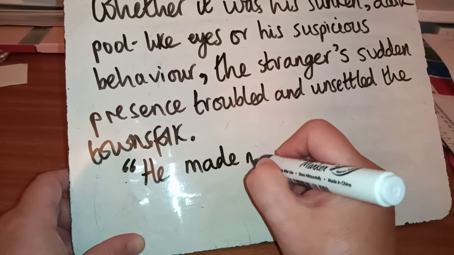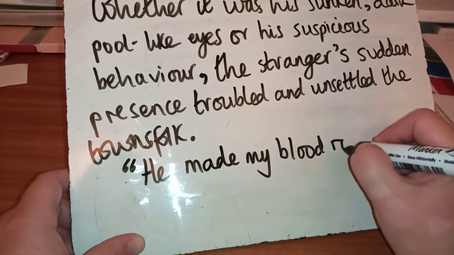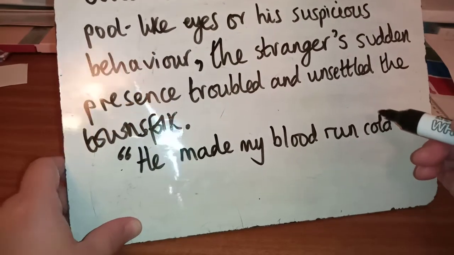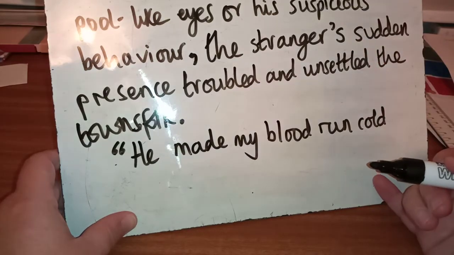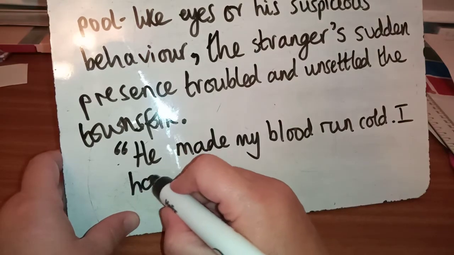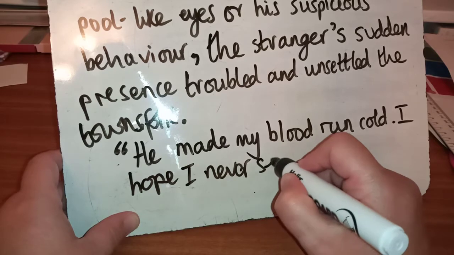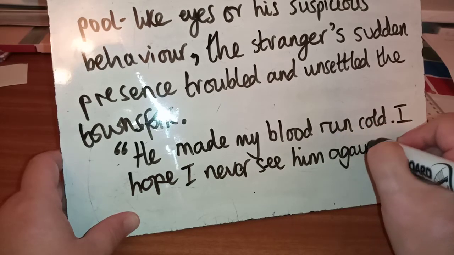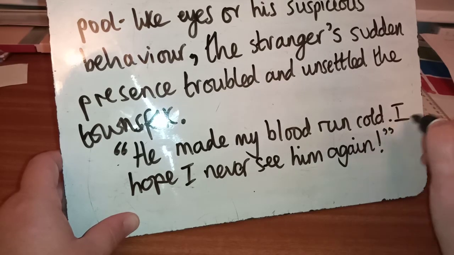He made my blood run cold. That gives a sense actually of the fact that, yeah, a bit of a sinister character. I hope I never see him again. And there I'm going to put an exclamation mark, and then I'm going to put my inverted commas there.